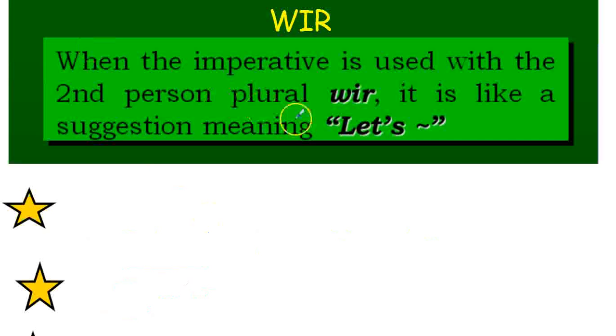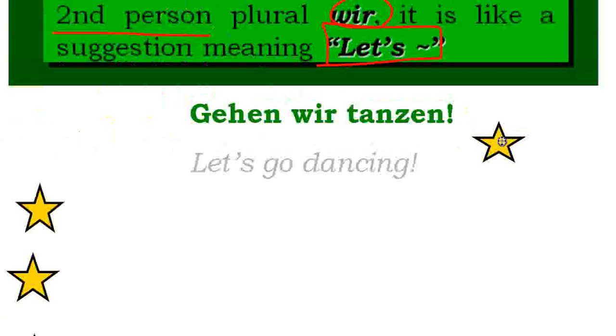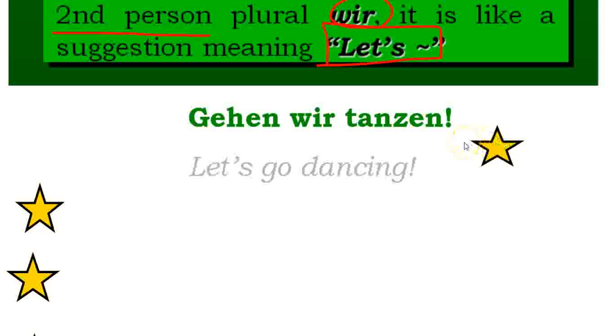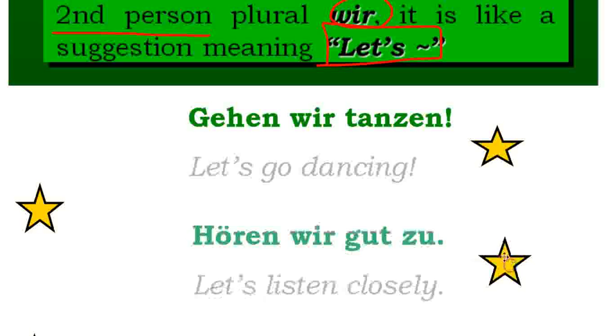Now, collective. What if you want to be part of this group? So you're going to tell everybody to do something, but you want to be part of that. So we use wir, which basically is let's or let us. So, gehen wir tanzen. Hören wir gut zu. So, let's dance.